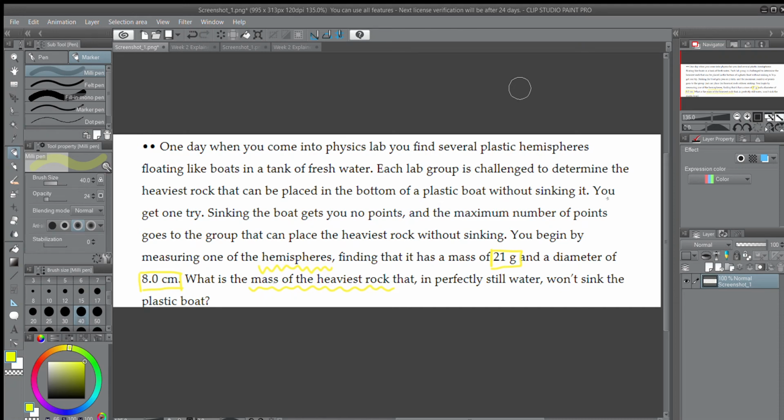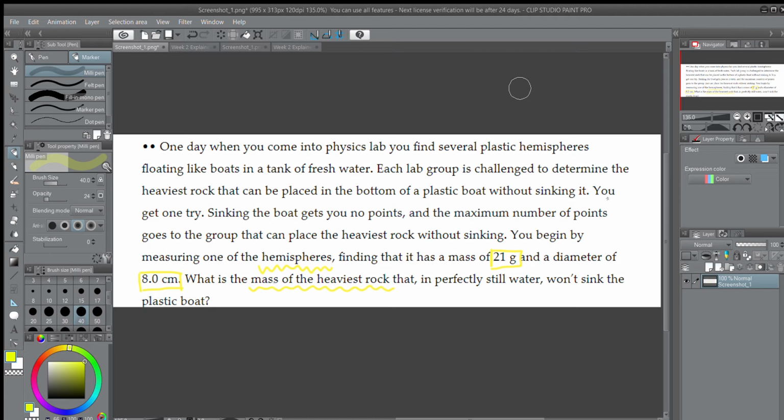Hi, I'll be doing question 53 today, which states, one day when you come into physics lab, you find several plastic hemispheres floating like boats in a tank of fresh water. Each lab group is challenged to determine the heaviest rock that can be placed in the bottom of a plastic boat without sinking it. You get one try. Sinking the boat gets you no points, and the maximum number of points goes to the group that can place the heaviest rock without sinking it.